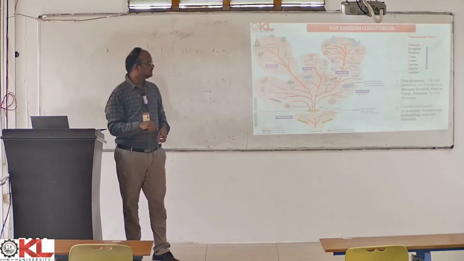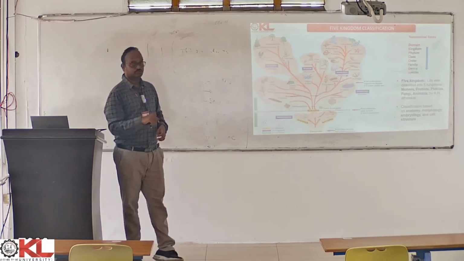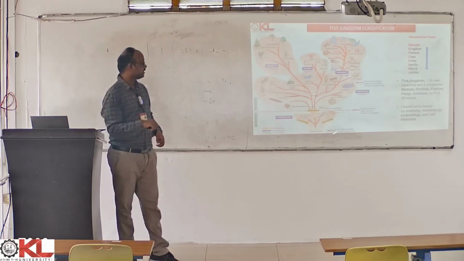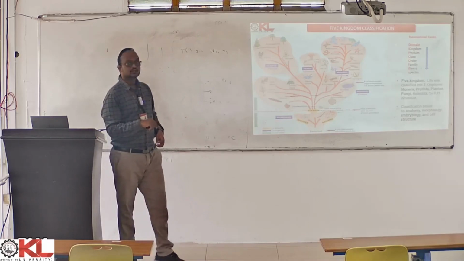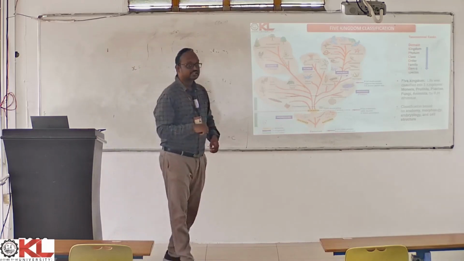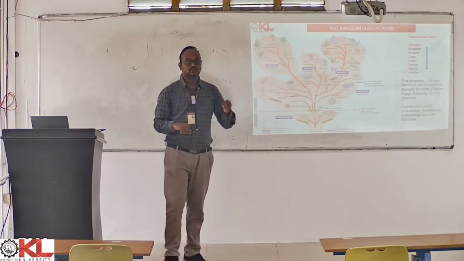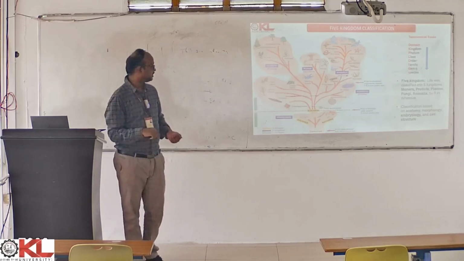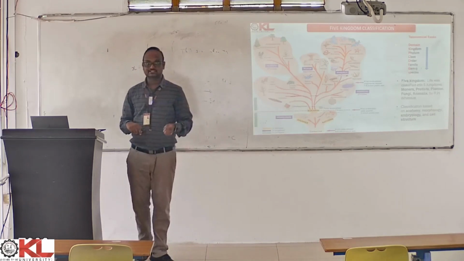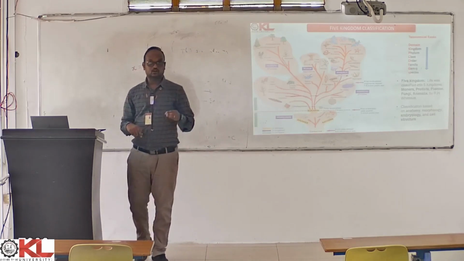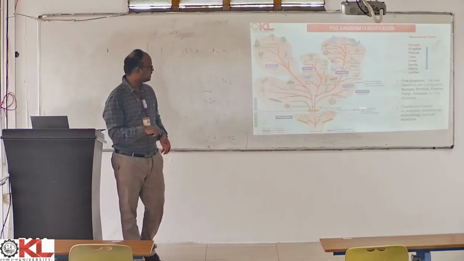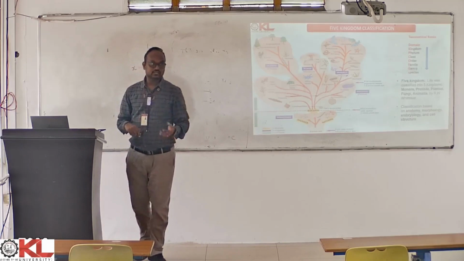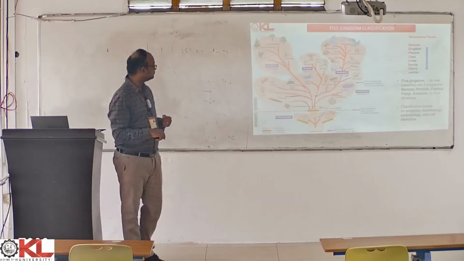Okay, so basically three major domains of life. First one is called archaea, second one bacteria, and third one eukarya. Domain archaea has all the organisms which are ancient, very old microorganisms, and domain bacteria has the eubacteria, also called true bacteria, and domain eukarya has all the other eukaryotic organisms, right?